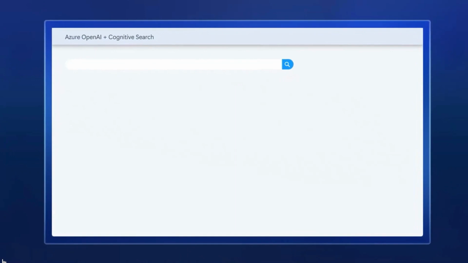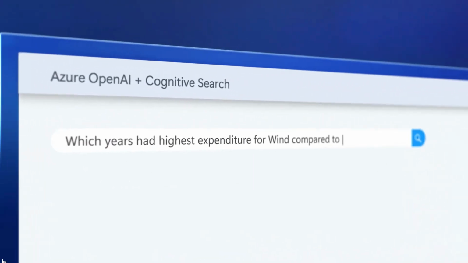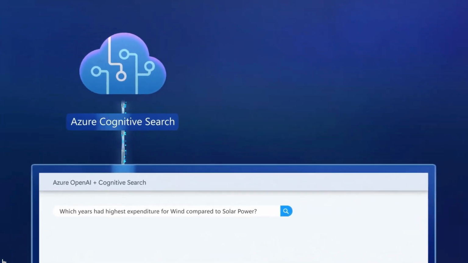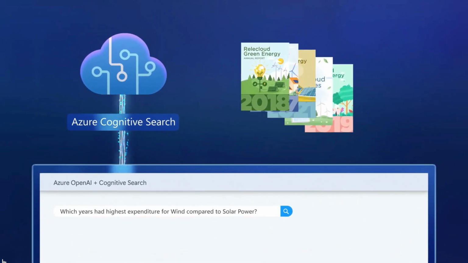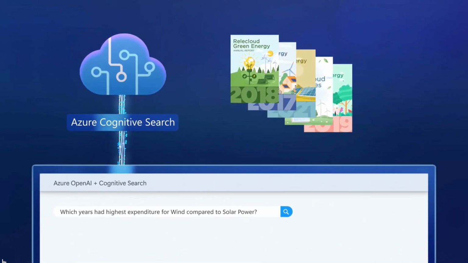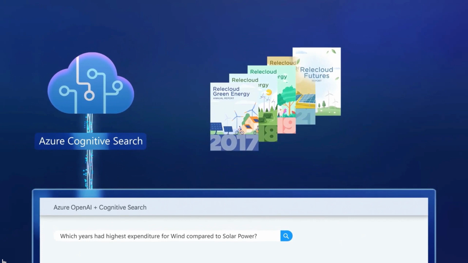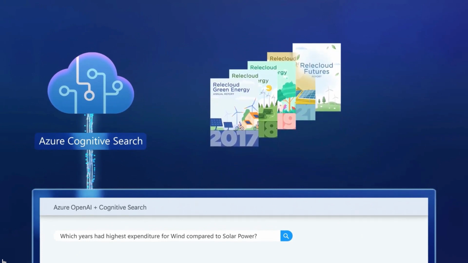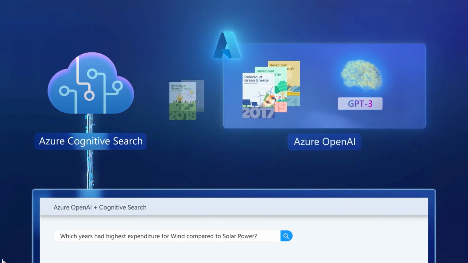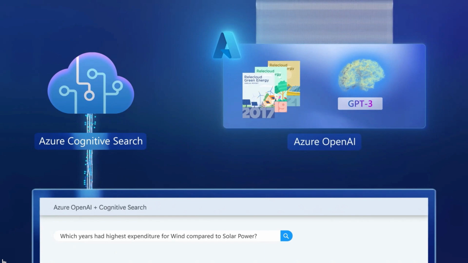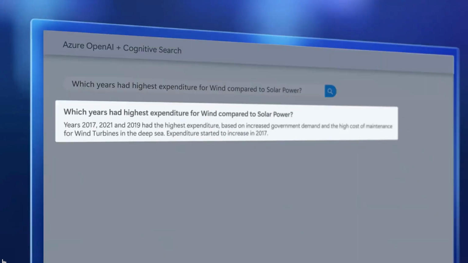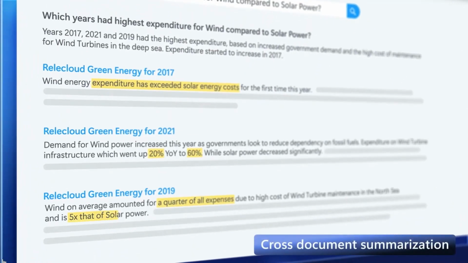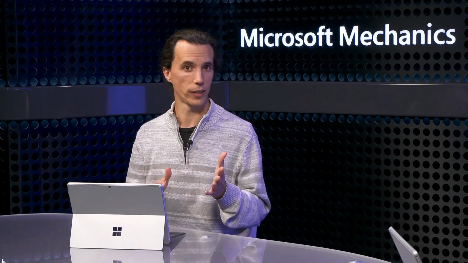In this example, the user can ask the app a question using natural language. The app then calls Azure Cognitive Search to discover text-based documents related to that question. This ranks the documents and returns the top candidates. But to answer some types of questions, we'll need data across multiple of these top documents. So it passes the top candidates to the Azure OpenAI service, which reads and understands these top documents, leveraging the GPT-3 model to generate an answer, which is then passed back to our application using information spread across these relevant documents. So let me show you this in action.